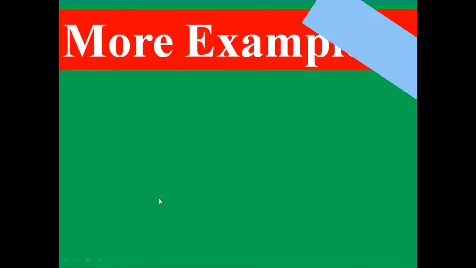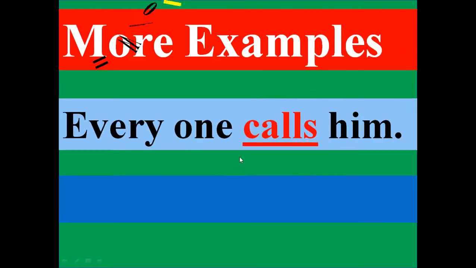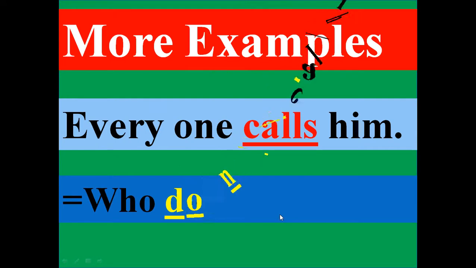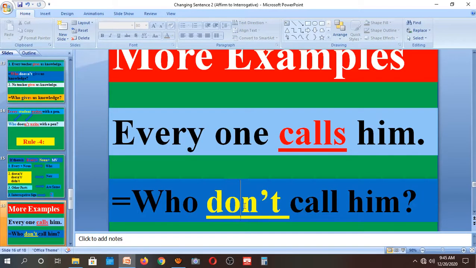More example for this rule. Everyone calls him. So look here. Who doesn't call him? Who doesn't call him?